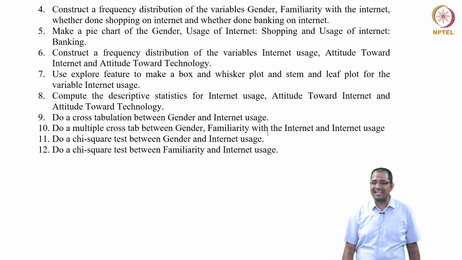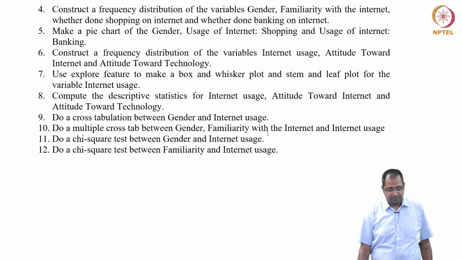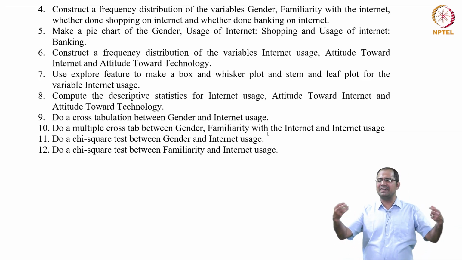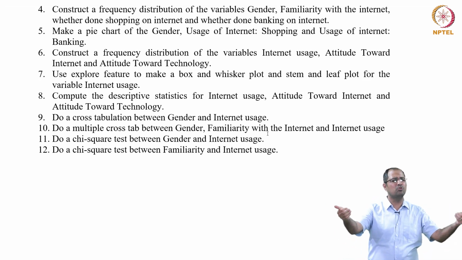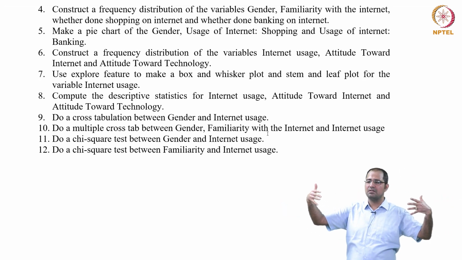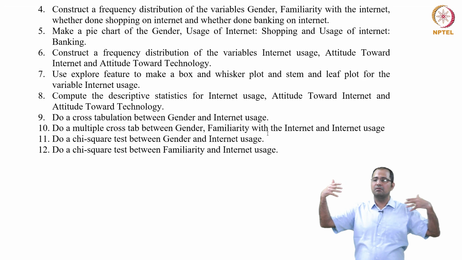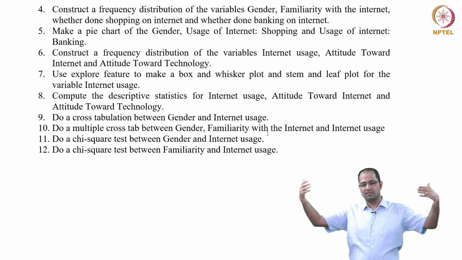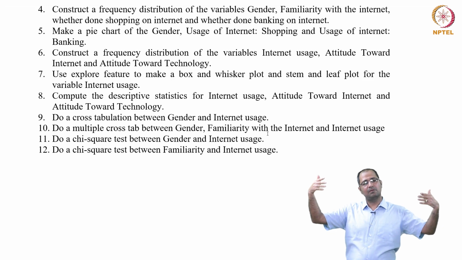Now the next one, the ninth one. We have cleaned the data and we know the descriptives: mean, median, mode, range. Mode for categorical variable, mean for interval and ratio variable.